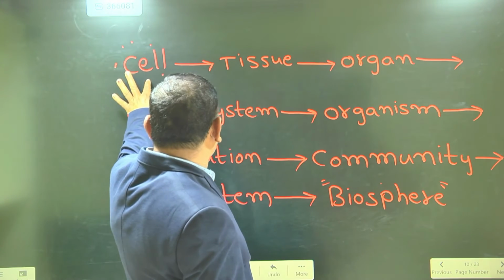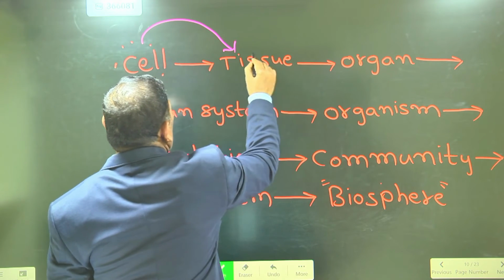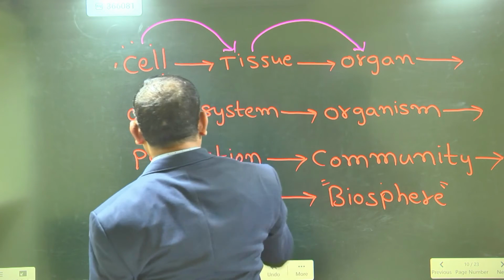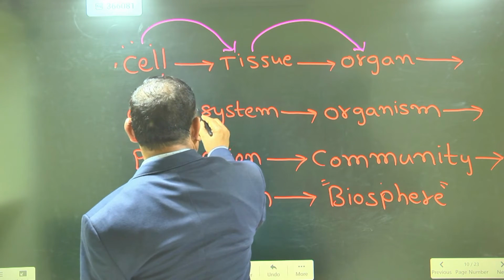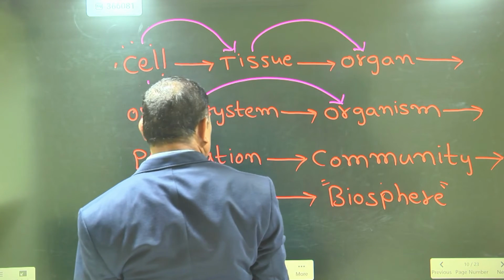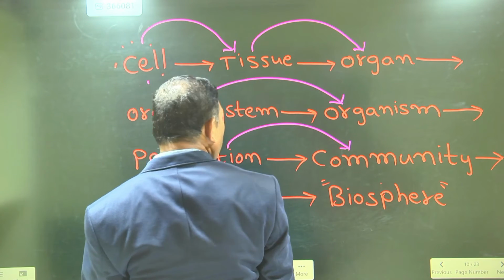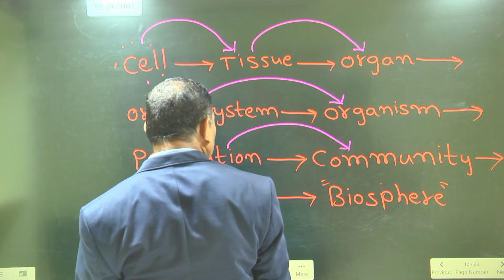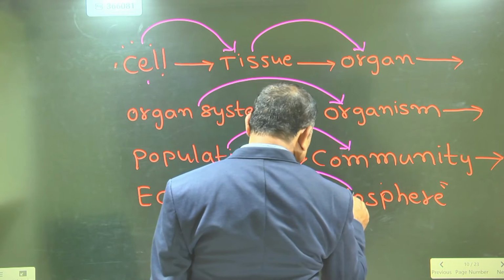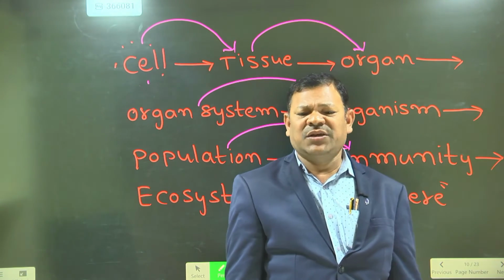All the cells unite to form tissues. All the tissues unite to form an organ. All the organs unite to form an organ system. All the organ systems unite to form an organism. All the organisms unite to form a population. All the populations unite to form a community. All the communities unite to form an ecosystem. All the ecosystems unite to form the biosphere.